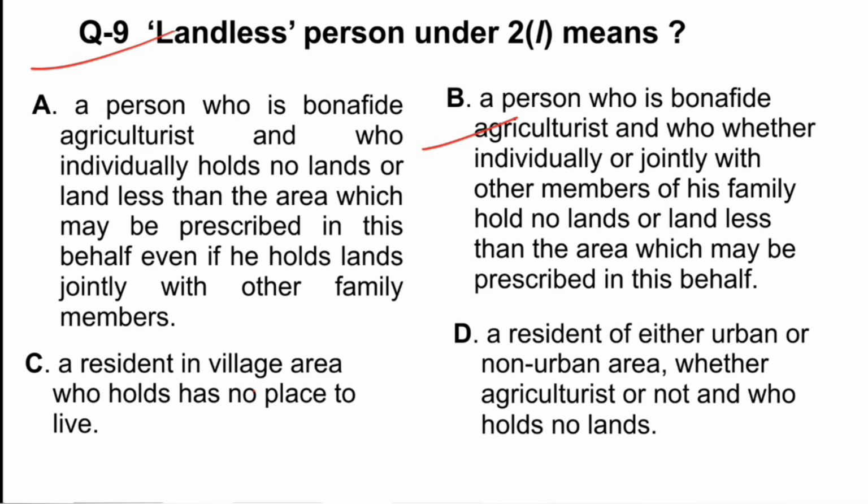Option B says a person who is bona fide agriculturist and who, whether individually or jointly with other members of family, holds no land or land less than the area which may be prescribed in this behalf. So B is the correct option. Whether individually or jointly with other family members, when he holds no land or less than the area which may be prescribed. So this is the option which is provided in the provision. B is the correct answer.